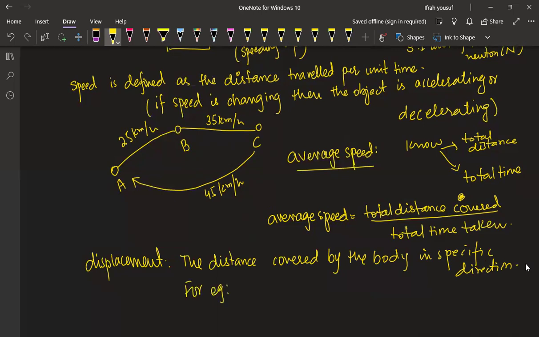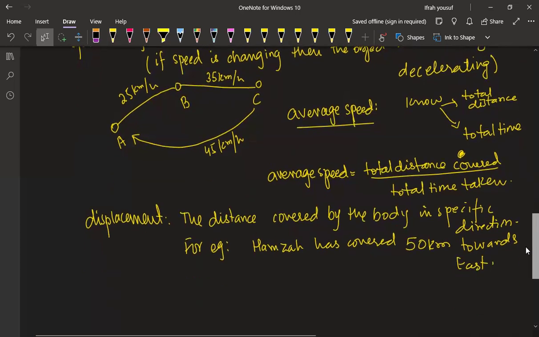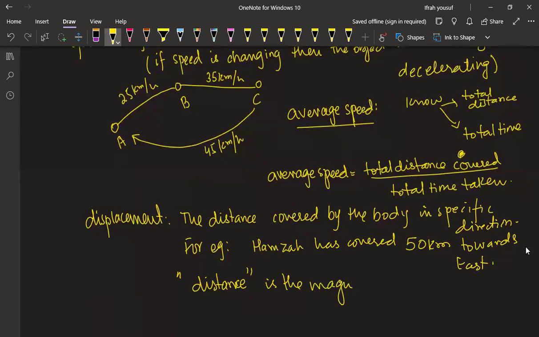For example, I say Hamza has covered 50 kilometers towards east. That means the direction is specified. That's how the distance has become our displacement. And remember, distance is the magnitude for displacement. Is this clear?